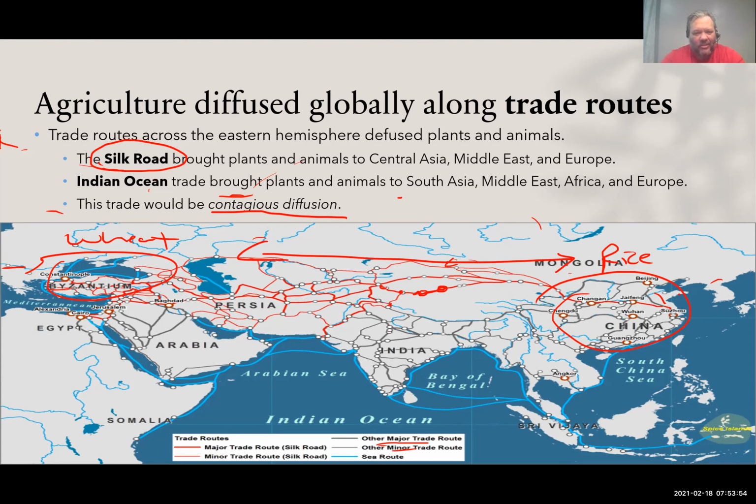And then if you take a look down here, the Indian Ocean trade routes, and so we can put stuff on ships and you can see it'll go everywhere. And then once we're in the Mediterranean, obviously that's a direct path into Europe. So you can kind of see where all these trade routes are. Here's Spice Islands down here. So anyway, that's one of the ways that it diffuses. So that is an example of contagious diffusion. It's going from one to the next through trade.